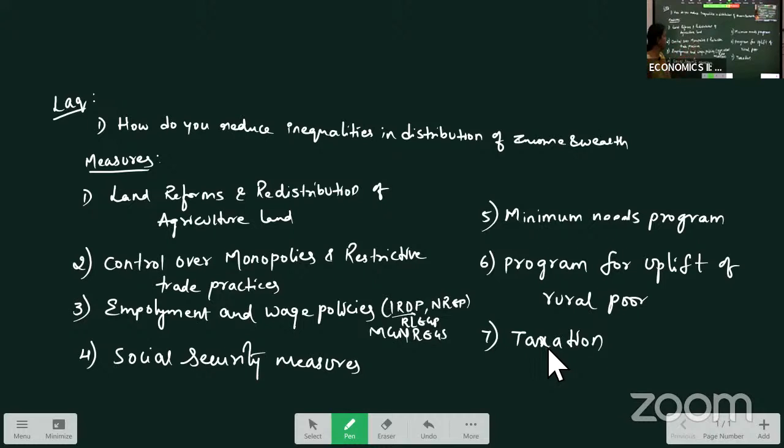Control over monopolies and restrictive trade practices. As the industries were under complete monopoly for 2 decades after independence, Indian industries were completely in the hands of monopoly.